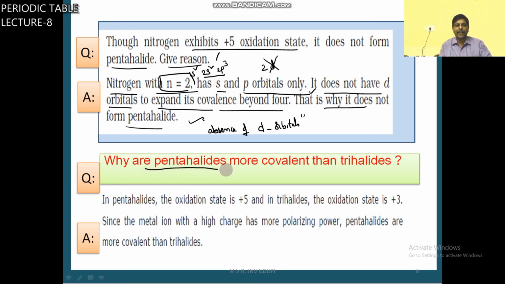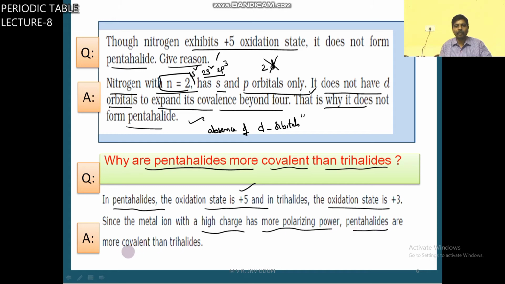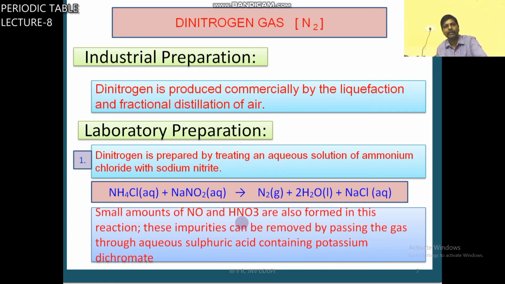Next, why are pentahalides more covalent than trihalides? In pentahalides, the oxidation state is +5. In trihalides, +3. High charge, more polarizing power, so more covalent according to Fajans' rule. Next topic is dinitrogen.